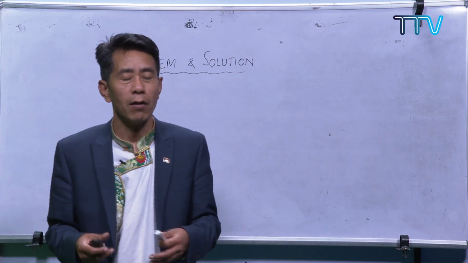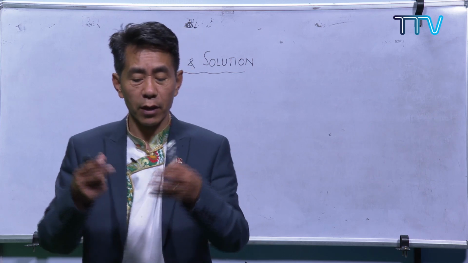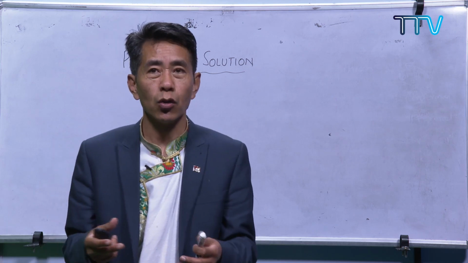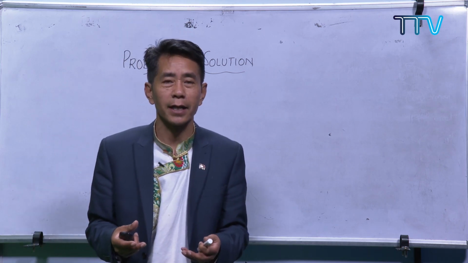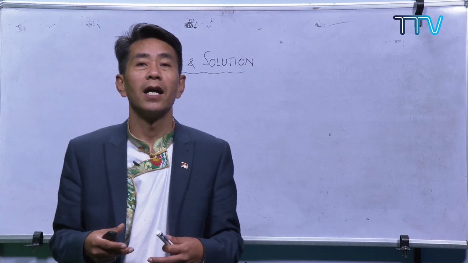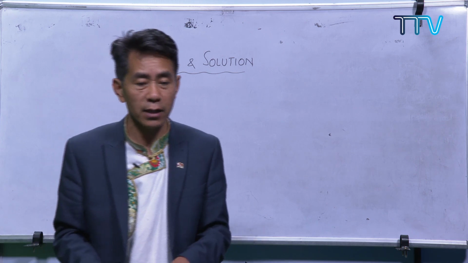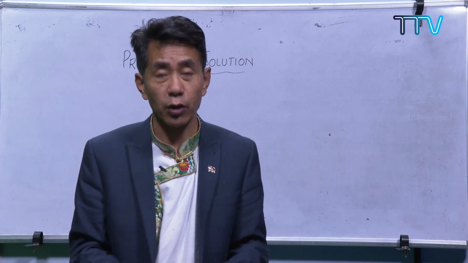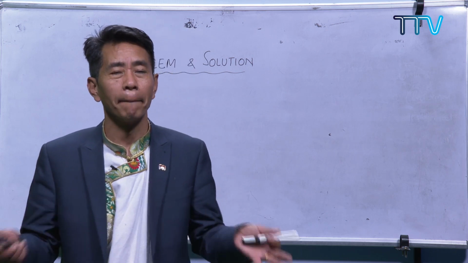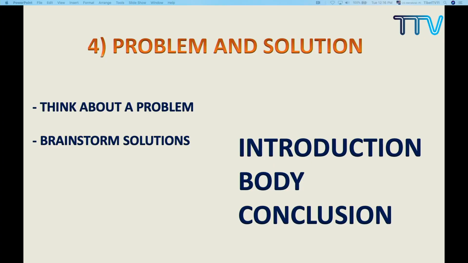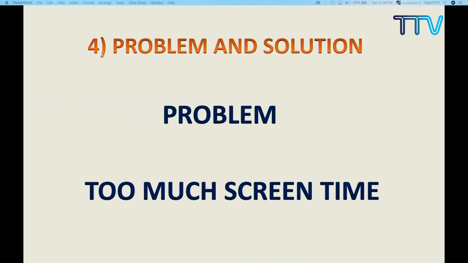For example, pollution. If the problem is pollution, because of pollution many things occur, so it is a big problem nowadays. Now you try to find the different types of solutions by using brainstorming. This is a strategy that you have to keep in mind. Problem solution is not a tough kind of writing. From the name itself, it's very easy. I'm sure you have come across such writing, and you must have done many pieces of writing which come under problem solution.